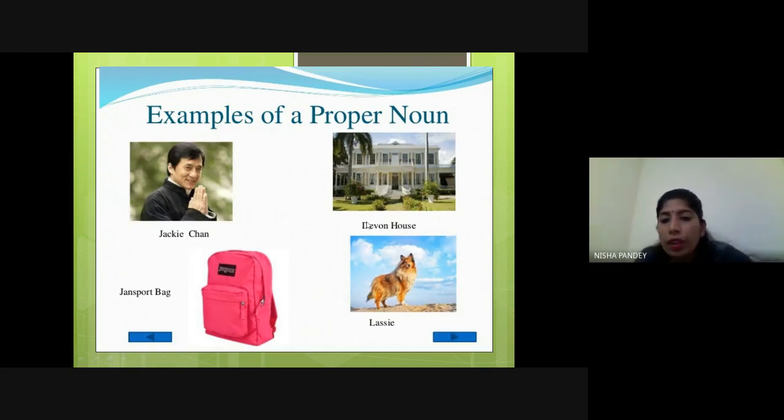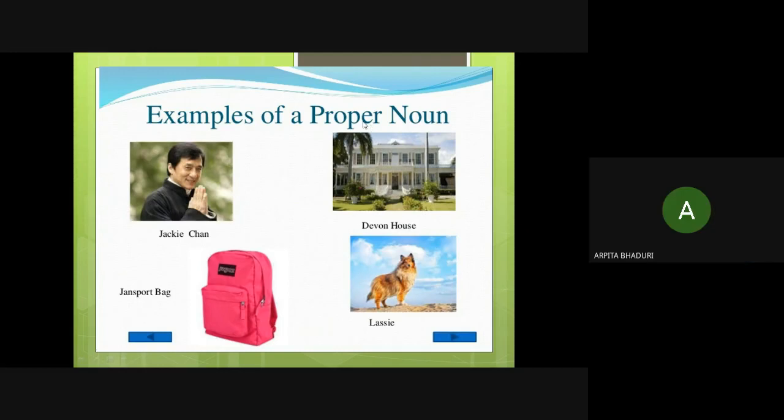Now it's Devon House. So any house whose name is Devon House, we can take another example like Taj Mahal. We can take one more example like Red Fort. Okay, so that will be the name of any place, and it's a specific name here, so that will be a proper noun.